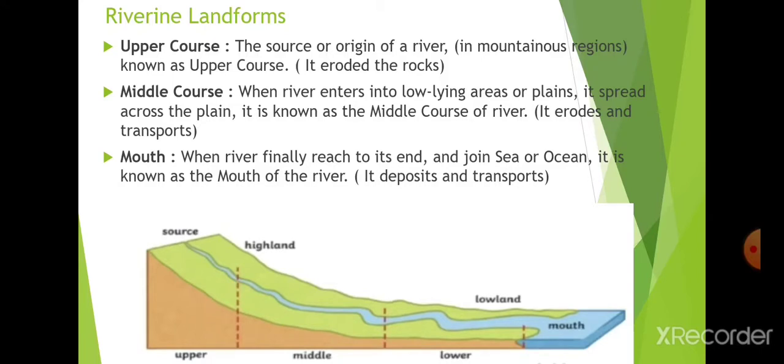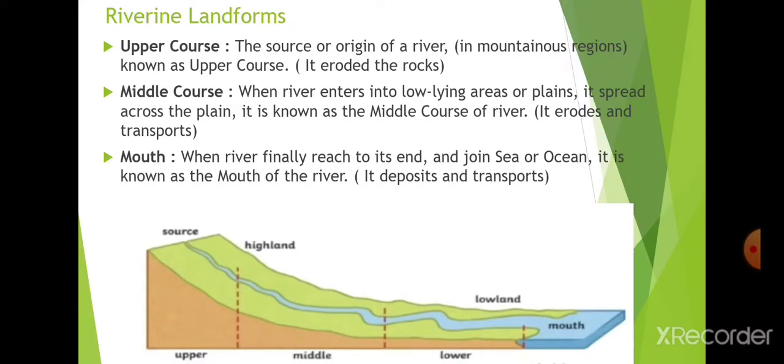The river originates from the mountainous region, from the glaciers itself. Sometimes the glaciers start melting and form a river. So here in the upper course of the river, the place where it originates, it only works as an erosional agent. It means the river only erodes the rocks.